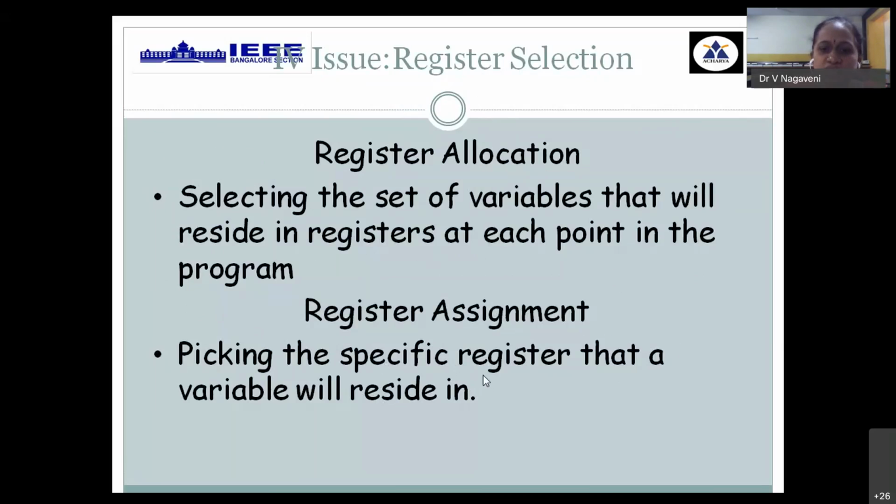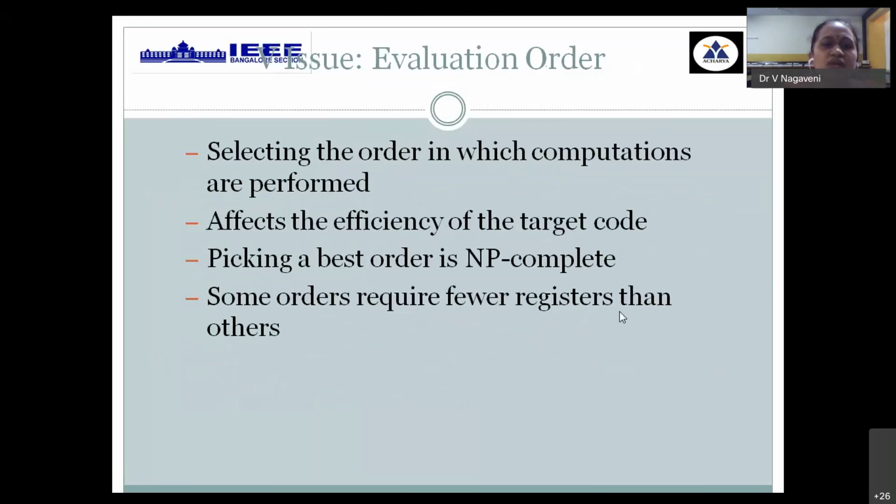How do you say which way is correct? So this is again a challenge or issue. Once you are done with your understanding, from your knowledge perspective, you have created one list of assembly level language. How do you evaluate that?